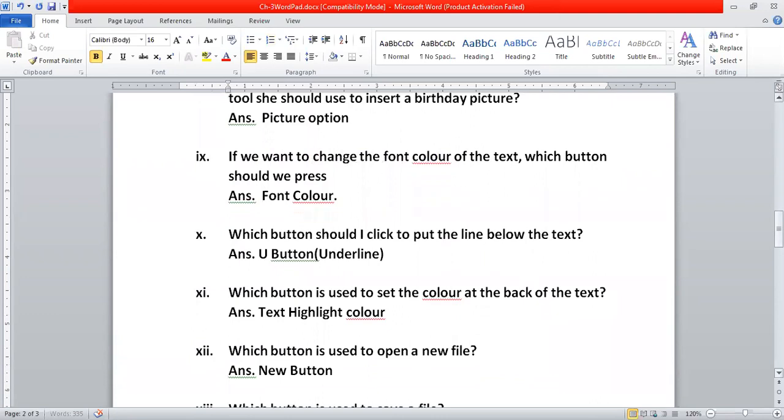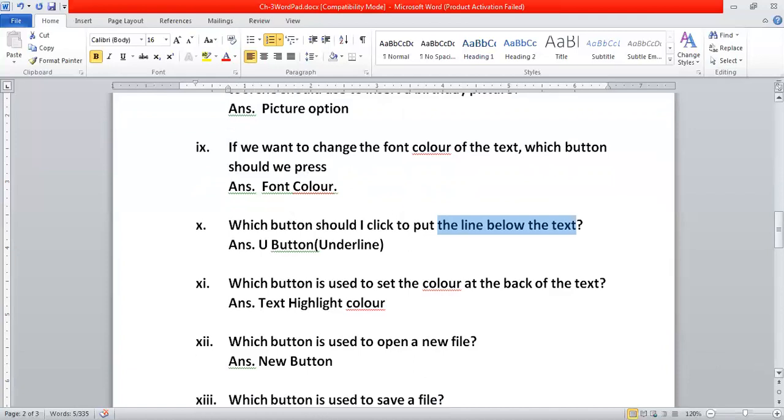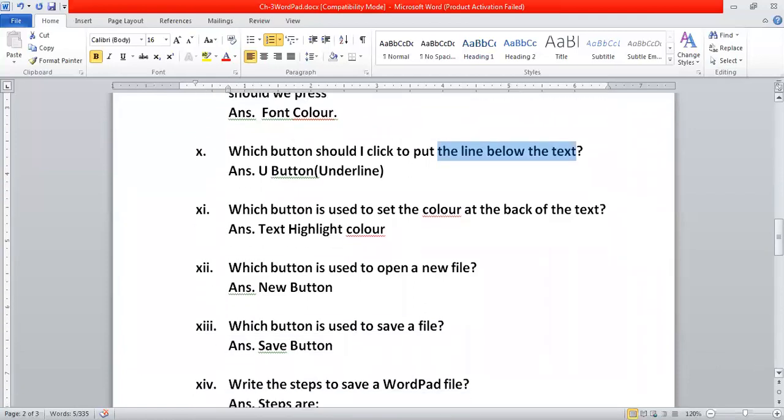Now the next, 10th question. Which button should I click if I want to put a line below the text? When I use the words line below the text, automatically we should link it with the underline tab. That means if I want to put the underline, we are putting the line below the text. Is it okay to everyone? So which button should I click? I will click on the U button if I want to put the line below the text. Is it clear to everyone? If I want to put the line below the text, which button should I click? I will click on the Underline button.